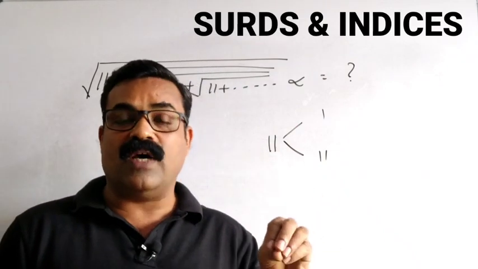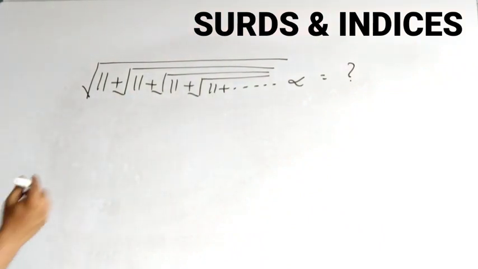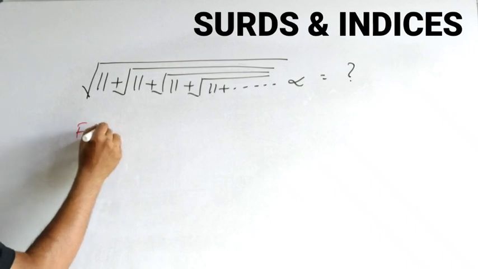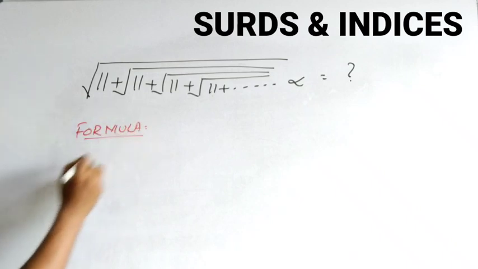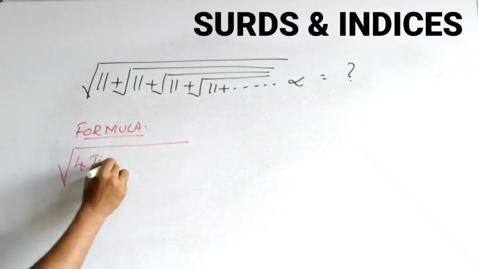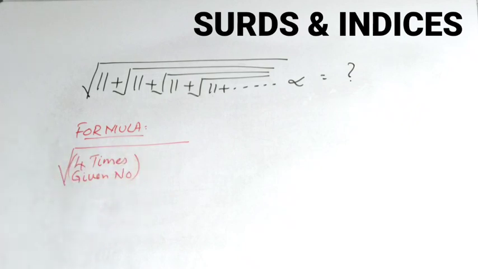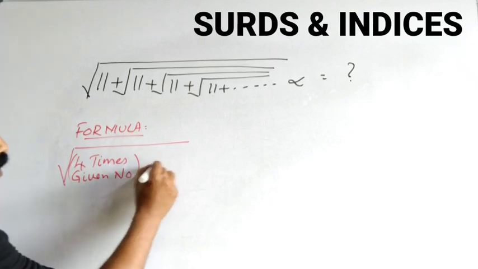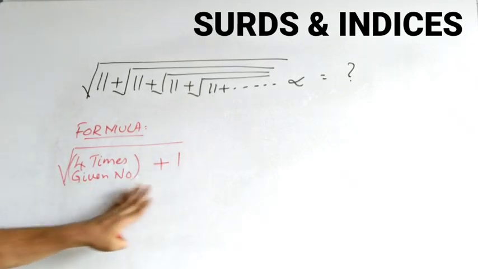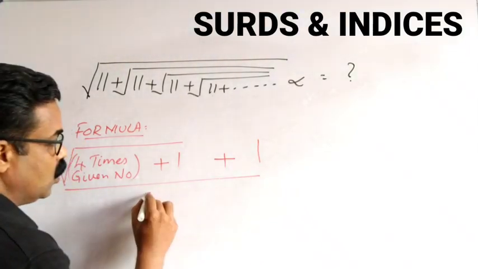We have a special formula for that. Kindly note the formula. Let me write the formula first. When we have numbers like this, the formula is: under root, 4 times the given number plus 1, up to here it will be in root, then plus 1 outside, divided by 2.